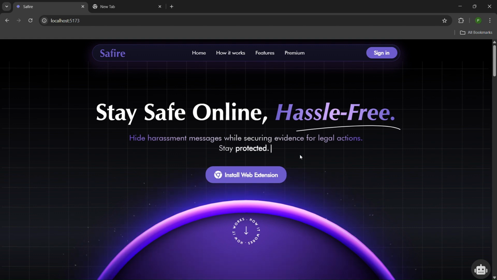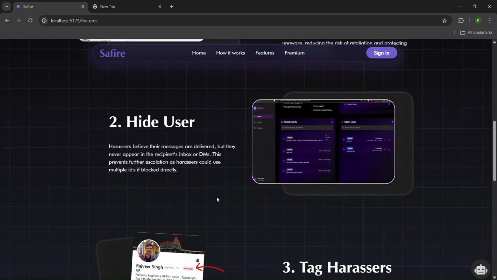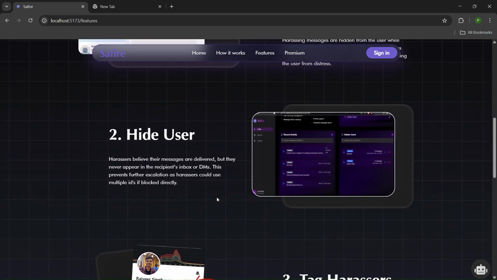So we created Safire, a browser extension that detects harassment in real time and keeps users safe. Let's scroll through the features. First is hide inappropriate messages. Our AI hides harmful or harassing messages in real time. The harasser doesn't know, but the victim is protected. Now second is hide user, a smart shadow block. The offender can still type messages, but they never reach the victim.